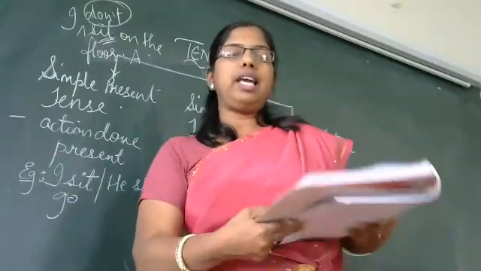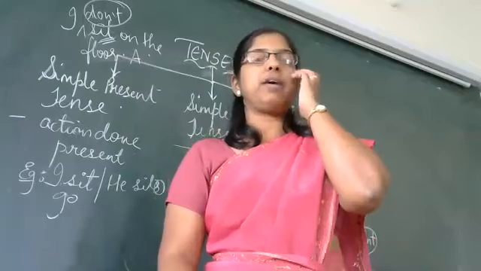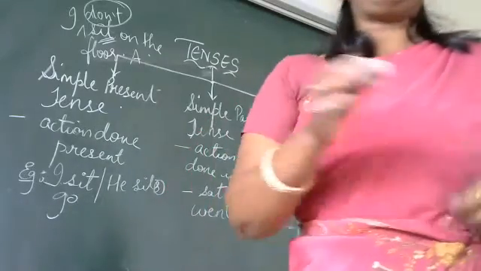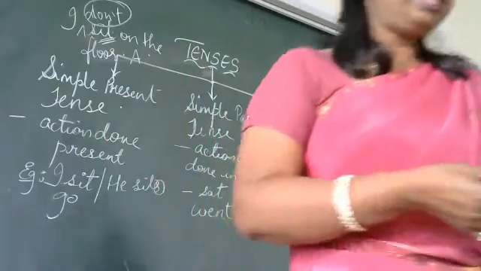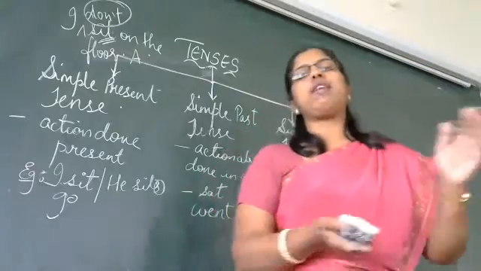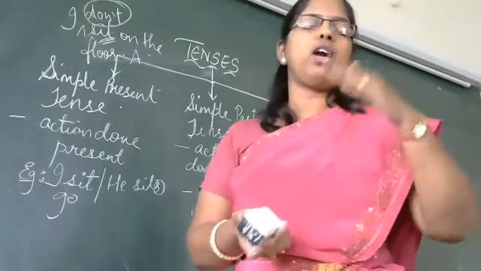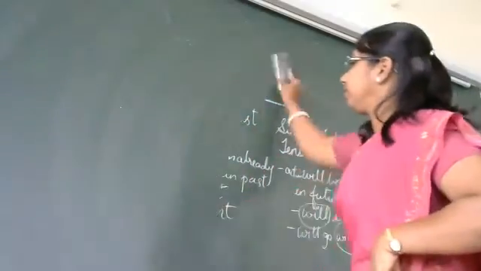So accordingly you need to change the question form of the sentence by using do or does. Or you can say did he come to school? No, he didn't come to school. So it gives you positive as well as negative as well as interrogative kinds of sentences when we are talking. Now let us move further.